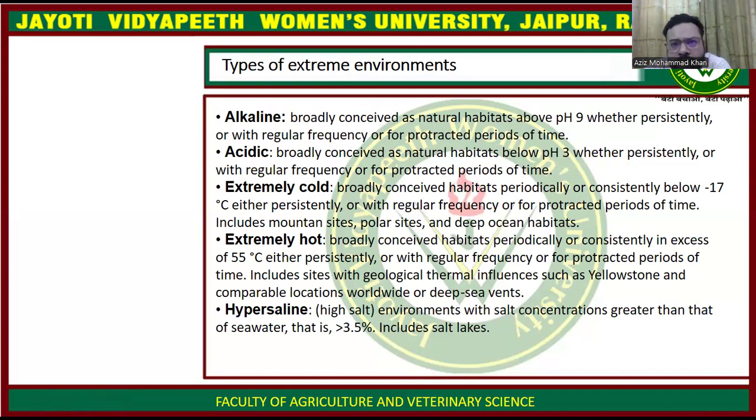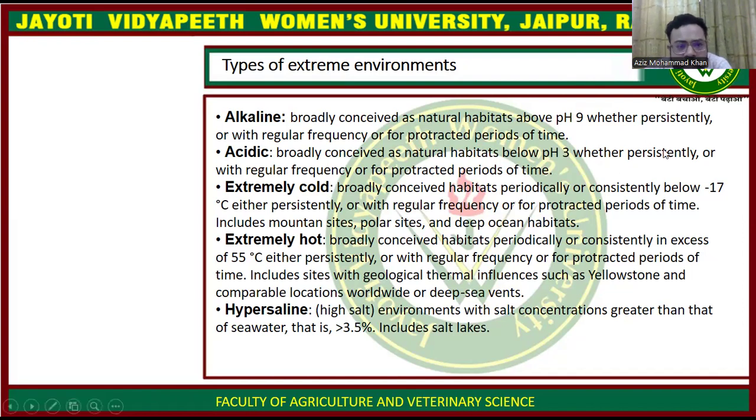The basic pH required for any microorganism to grow is 6 to 8. This is the basic pH range where any kind of microorganism can survive. But the pH range above this is known as the alkaline pH.